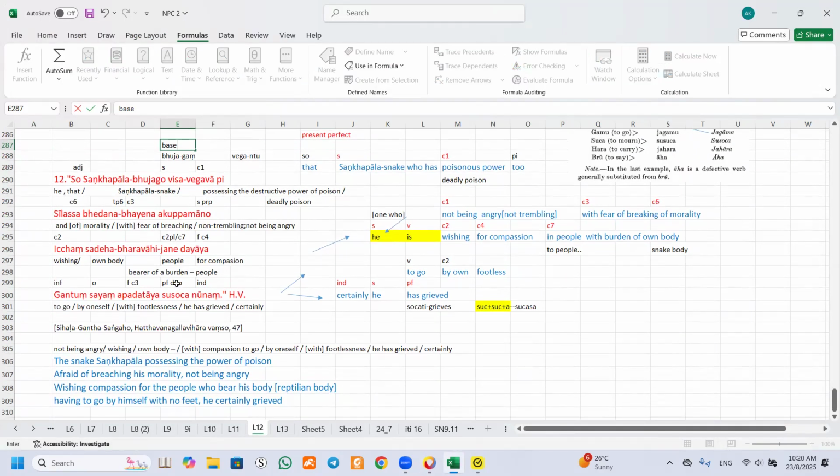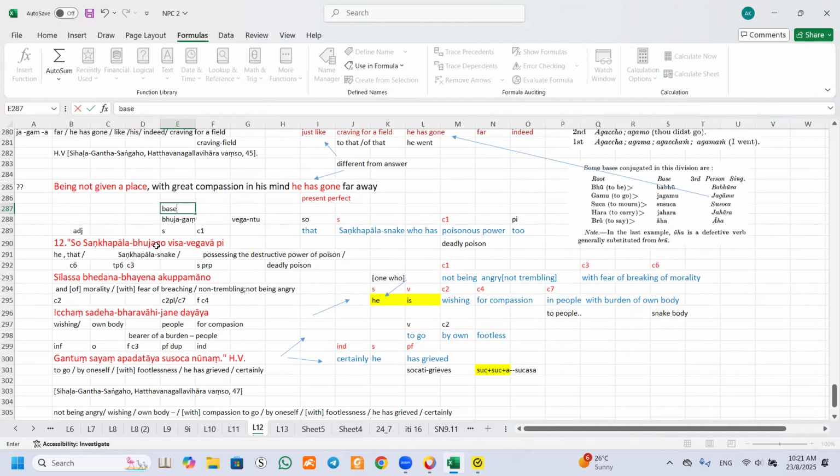In this case, this should be the subject. So the snake has this name, Sangkapala. And this one is an adjective to it. You can say the snake or that snake. Now in this case, can you see this one? Visa. Visa is a poison. And then this one, vegava. Anything you see with a long A, normally you get VANT. It means it's also a possessive noun.